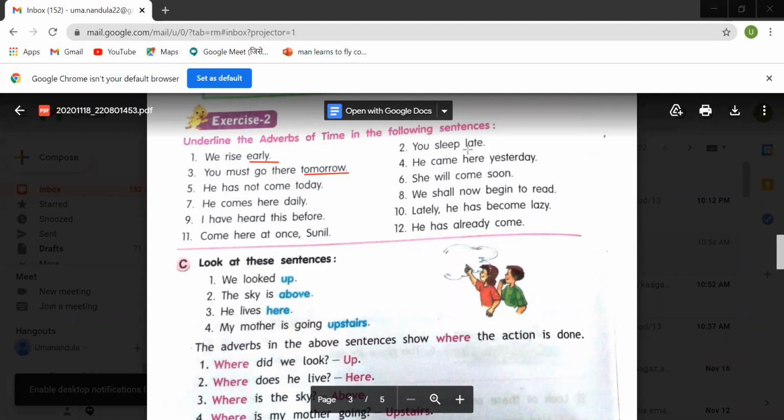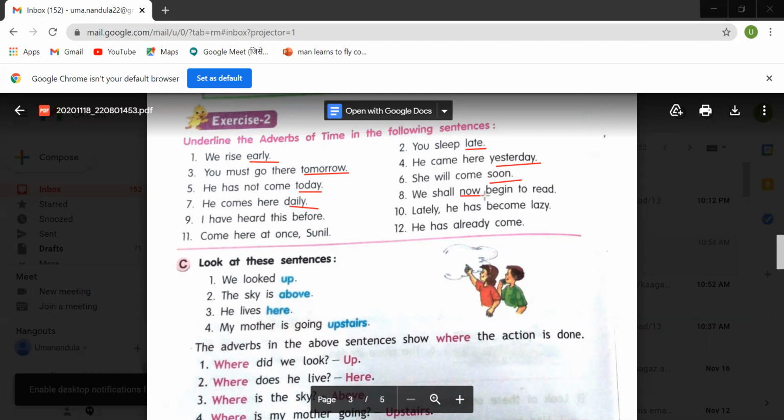You sleep late. When you sleep? Late. So late is an adverb of time. He came here yesterday. When? Yesterday. So yesterday is an adverb of time. He has not come today. When? Today. So today is an adverb of time. She will come soon. When? Soon. So here soon is an adverb of time. He comes here daily. So daily is an adverb of time. We shall now begin to read. When? Now. So if you question when, immediately we'll get the answer, children.